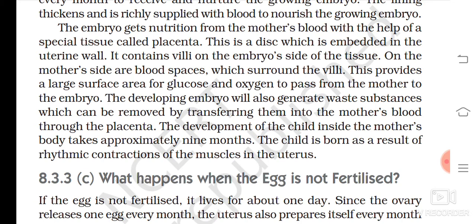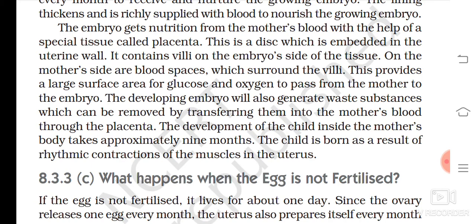The embryo gets nutrition from the mother's blood with the help of a special tissue called the placenta. This is a disc which is embedded in the uterine wall. It contains villi on the embryo's side of the tissue, and on the mother's side, blood spaces which surround the villi. This provides a large surface area for glucose and oxygen to pass from the mother to the embryo. The developing embryo also generates waste substances, which are removed by transferring them into the mother's blood through the placenta. The development of the child inside the mother's body takes approximately 9 months.